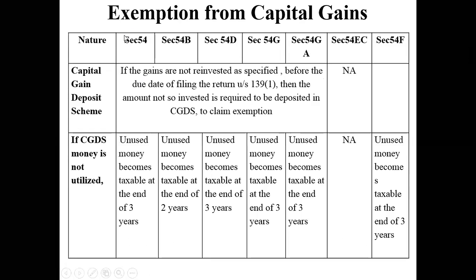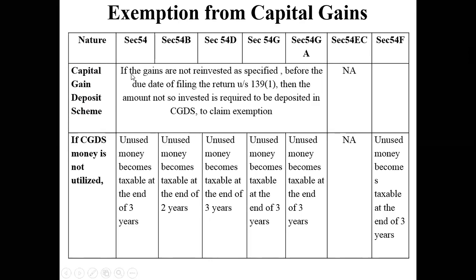If I want to claim benefit under section 54, and if I don't find any house which I can purchase right now, nor do I find any open land wherein I can purchase that particular plot and construct a house, and I still don't want to pay any capital gain tax, then what I need to do is, as I said yesterday, you have to open an account with State Bank of India under the head capital gain deposit scheme.